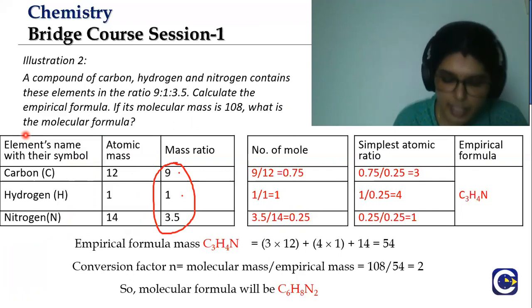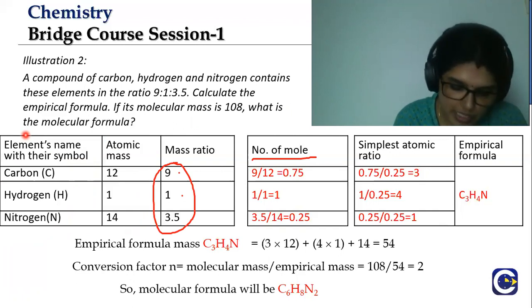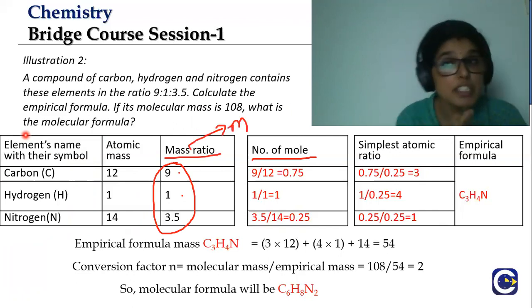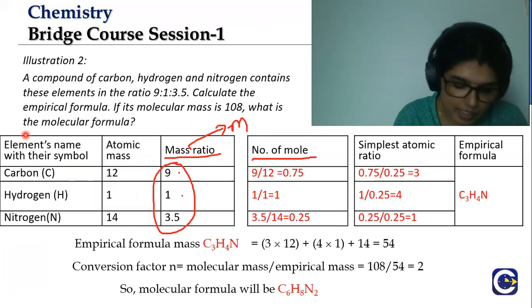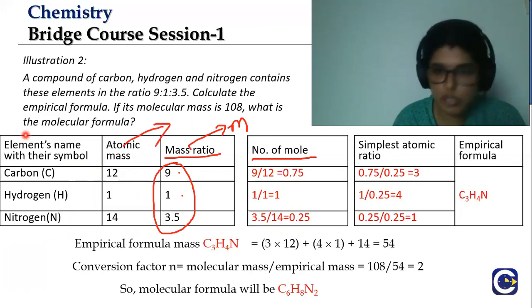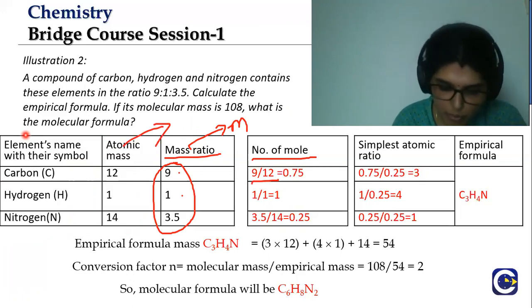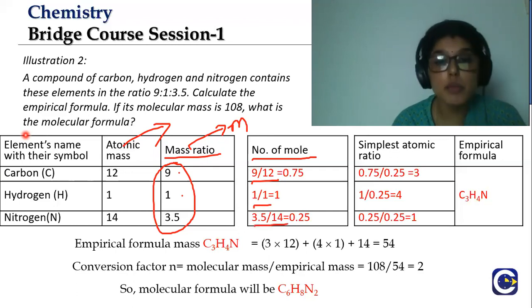And then take the number of moles. The mass ratio is taken as mass, and if weight percentage is given, take it as mass and then divide it by atomic mass in order to find the moles. So 9 divided by 12, 1 by 1 and 3.5 divided by 14. You get three values: 0.75, 1 and 0.25.